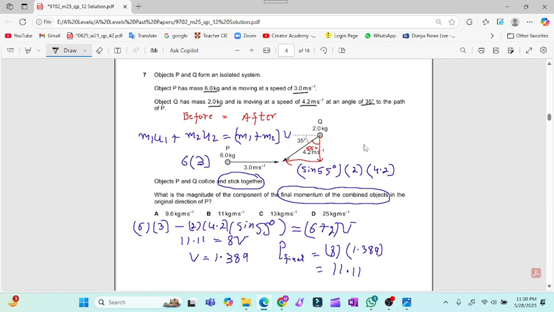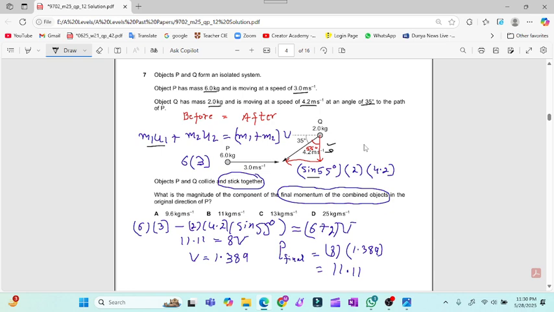First of all, I will resolve this into two components. The one opposite to the angle is the sine component, and for the vertical it will be a cos component. Because object P is moving along the x-axis or horizontally, I will take the horizontal component, which is sine 55.